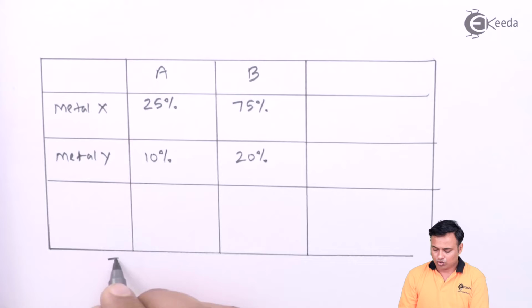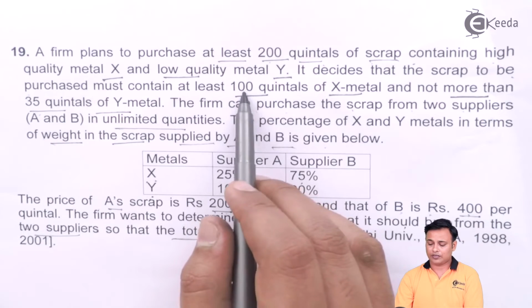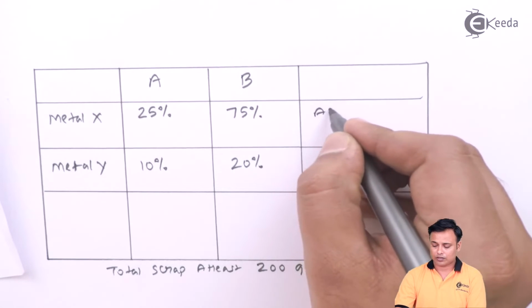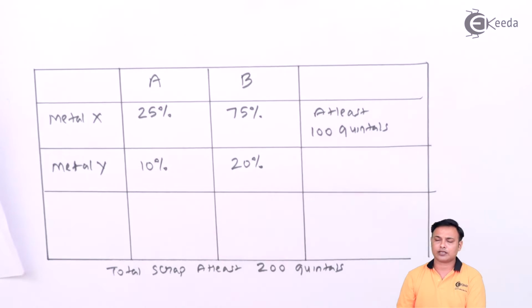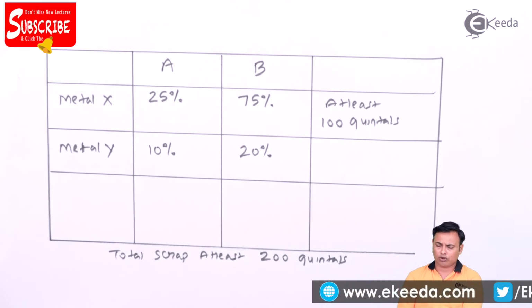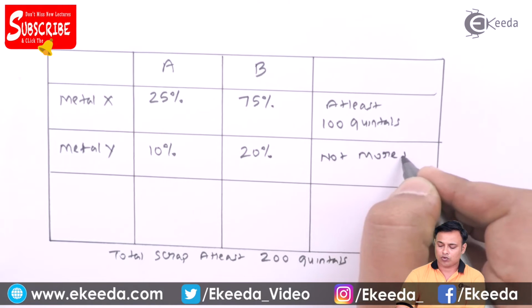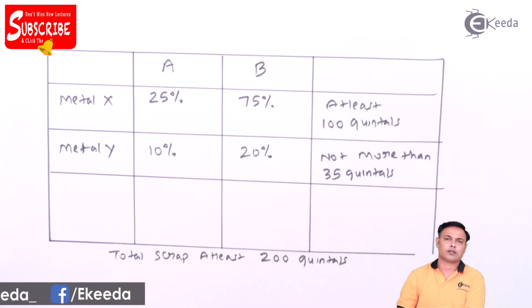That is the total scrap should be at least 200 quintals, and then it must contain at least 100 quintals of X and not more than 35 quintals of Y. Metal X you need at least 100 quintals, because X is high quality material, so we need minimum 100 quintals of metal X, whereas metal Y is a low quality metal, so you need not more than 35 quintals of metal.